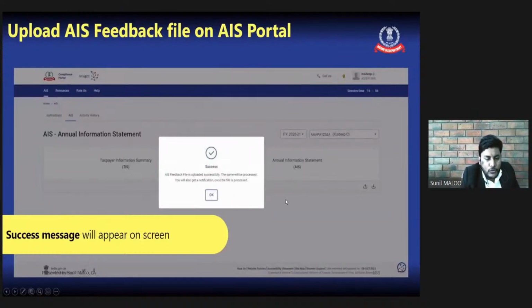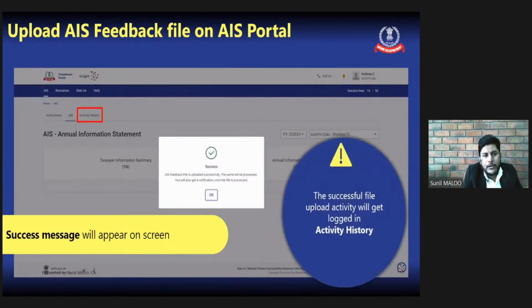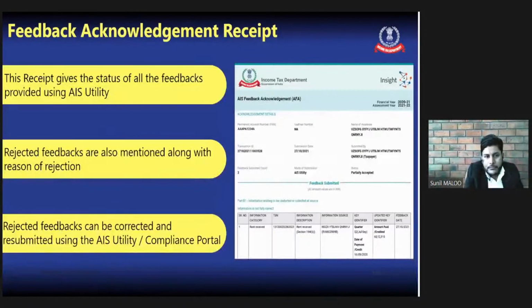So suppose there were 107 transactions, and out of that we have given feedback that 80 transactions are correct, but for the remaining 27 transactions, there were little differences under various heads. So all those feedbacks will go to the income tax department and be reflected to us in the activity history. We can verify whether a report has been submitted or not under the activity history tab. And once we submit the response to the AIS, an AIS feedback acknowledgement will also be generated. We can keep it for our future records.